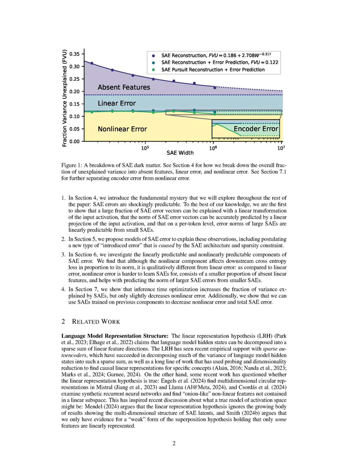Specifically, the linear transformation captures the relationship between the input activations and the error, allowing us to understand how much of the error can be attributed to unlearned features. Thus, the input activations serve as the basis for predicting the SAE error, highlighting the effectiveness of linear models in interpreting the behavior of sparse autoencoders.